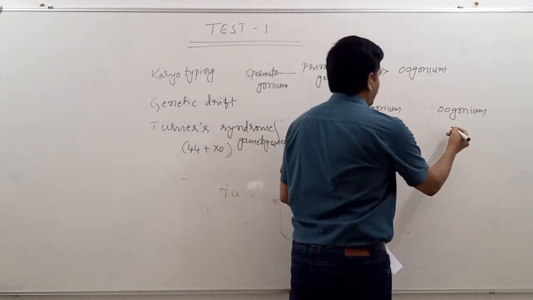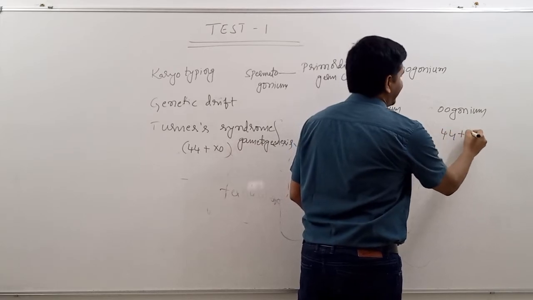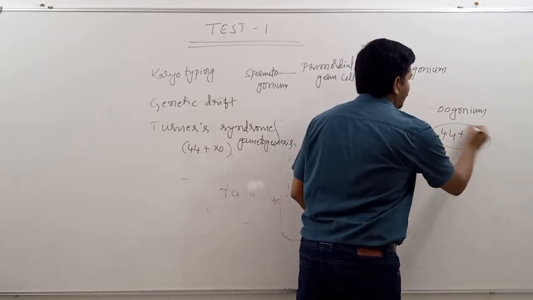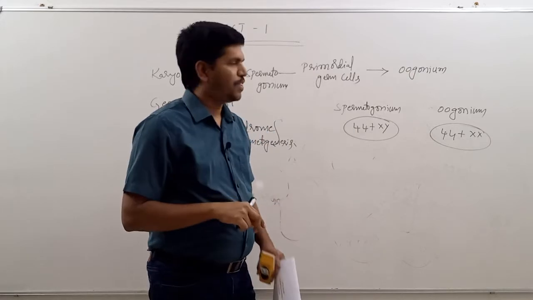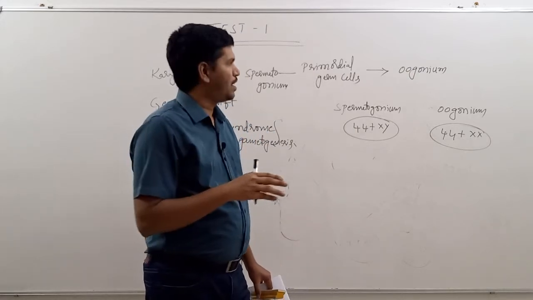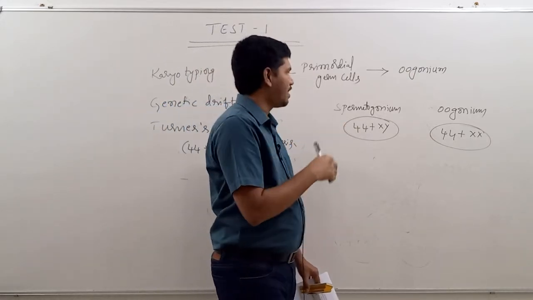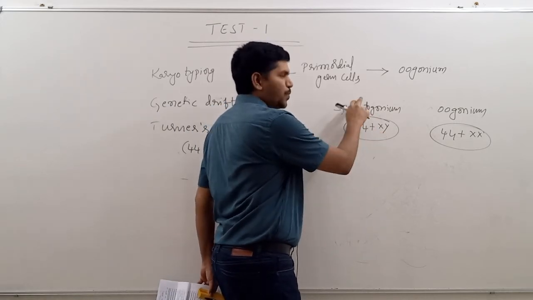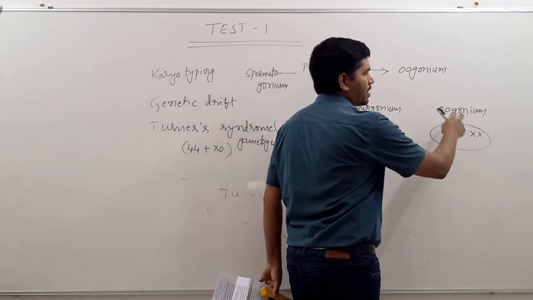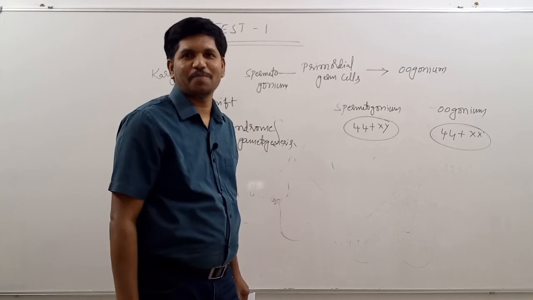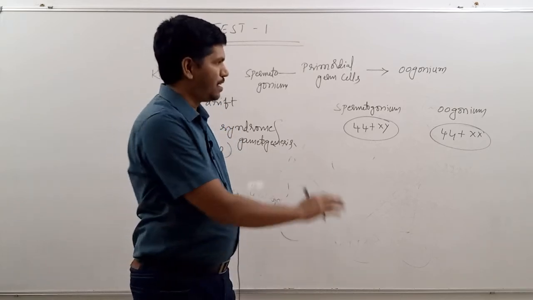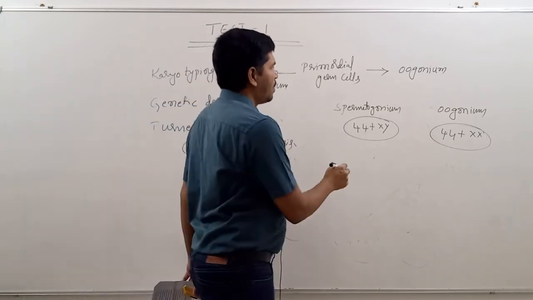Then oogonium 44 plus XX. Please be careful. One student wrote in reverse direction: 44 plus XY, oogonium, 44 plus XX, spermatogonium. So write them carefully.